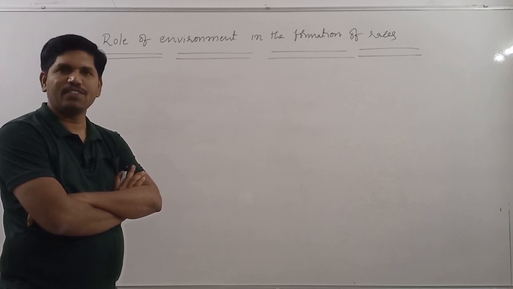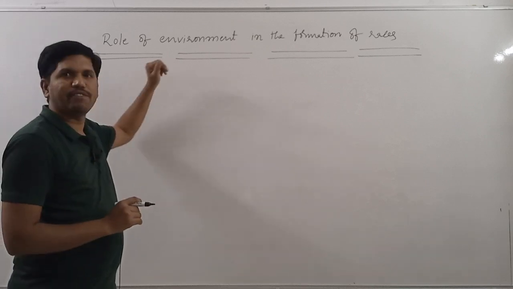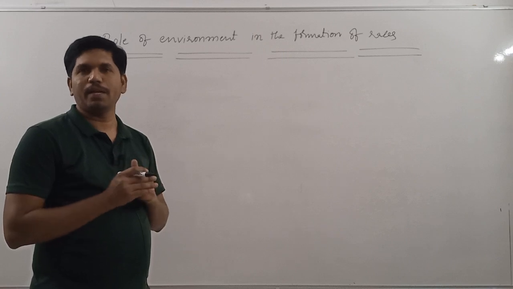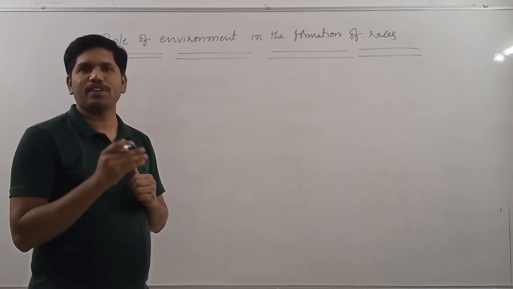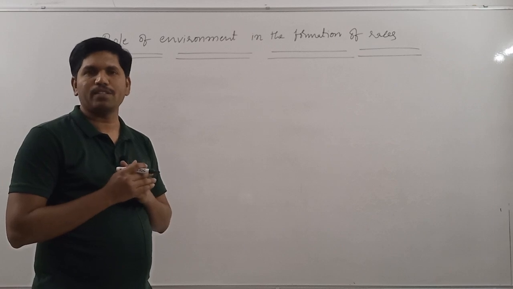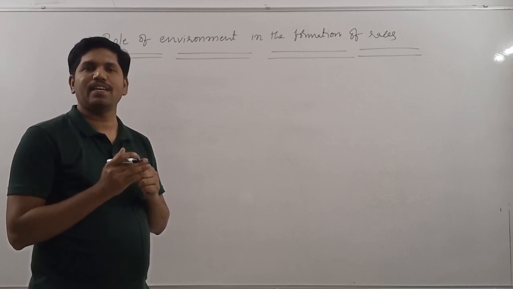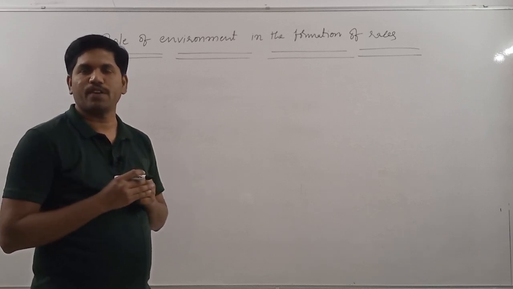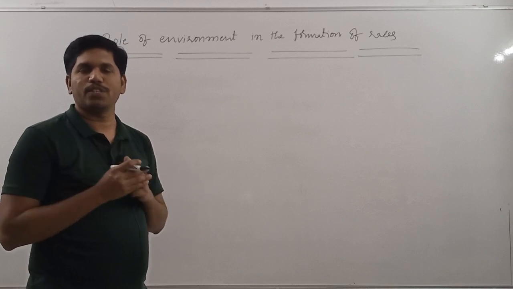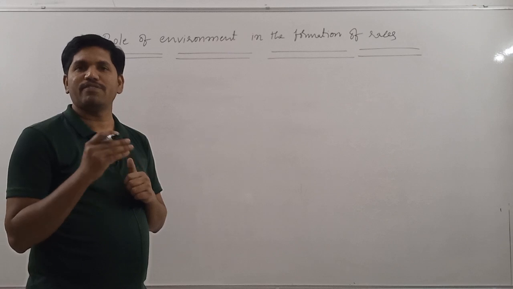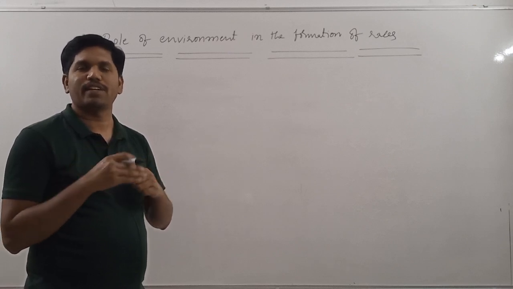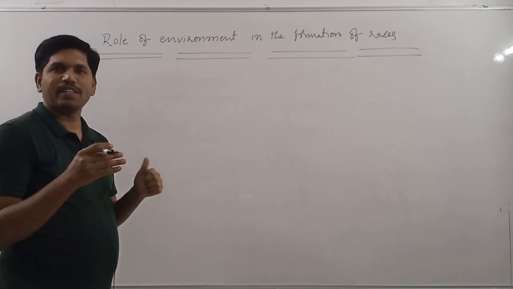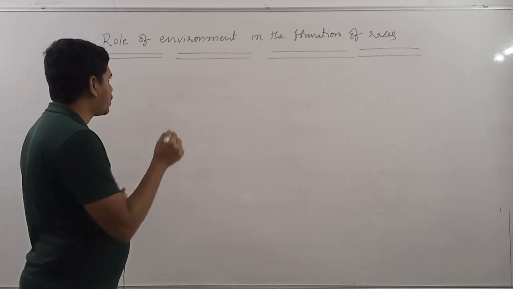Hi friends, now let us discuss the role of environment in the formation of races. Environment has a crucial role in the formation of races. Why? Because environment acts as a selecting force with respect to different characters in our body. While discussing ecological anthropology, I told you the influence of environment on the development of different characters. On the basis of temperature, we can divide the environments into three categories broadly.